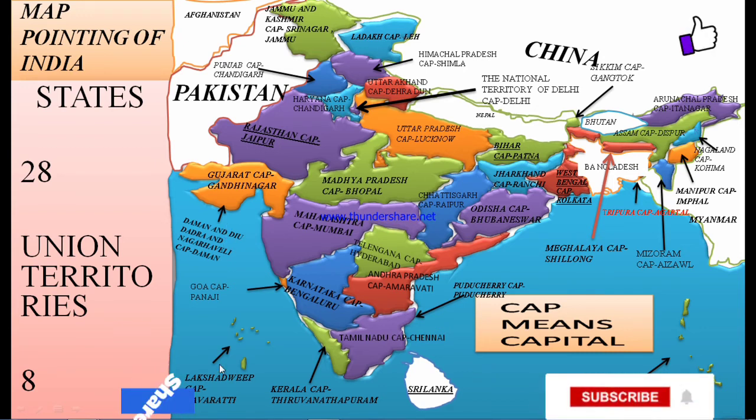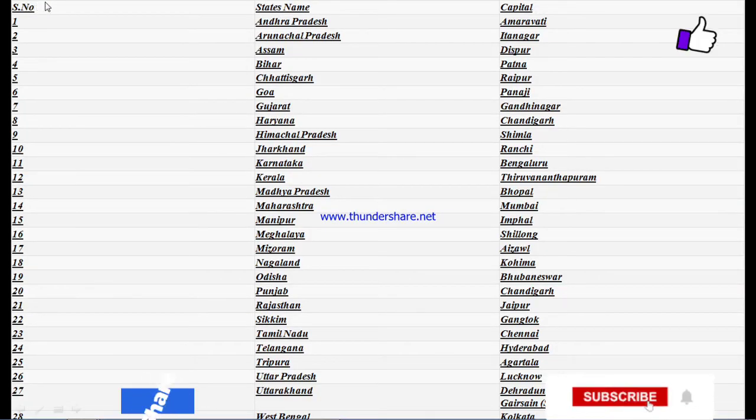So let's begin the revision of the page in a table. So let's start. Serial number, state name, capital. First, Andhra Pradesh, Amravati. Arunachal Pradesh, Itanagar. Assam, Dispur. Bihar, Patna. Chhattisgarh, Raipur. Goa, Panaji. Gujarat, Gandhinagar. Haryana, Chandigarh. Himachal Pradesh, Shimla. Jharkhand, Ranchi.